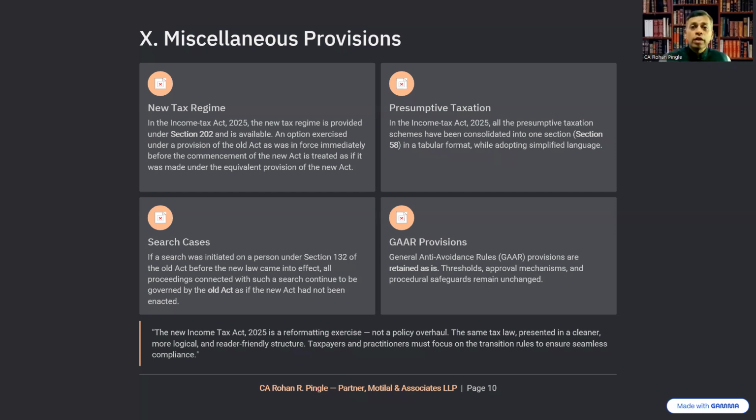In the Income Tax Act 2025, all the presumptive taxation schemes have been consolidated into one section, that is Section 58, in a tabular format while adopting simplified language, and they are also intact. If a search was initiated on a person under Section 132 of the old Act before the new Act came into effect, all proceedings connected with such search continue to be governed by which Act? The old Act, as if the new Act had not been enacted. And the general anti-avoidance rules, that is GAAR provisions, are retained as they are. Thresholds, approval mechanisms, and procedural safeguards also remain unchanged.